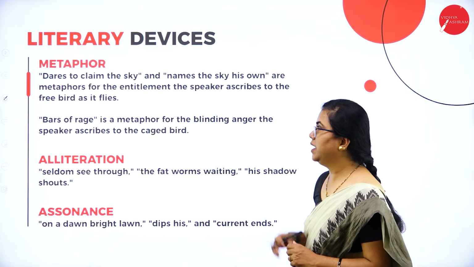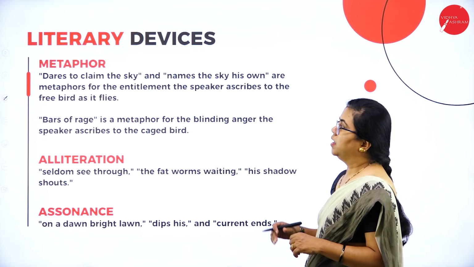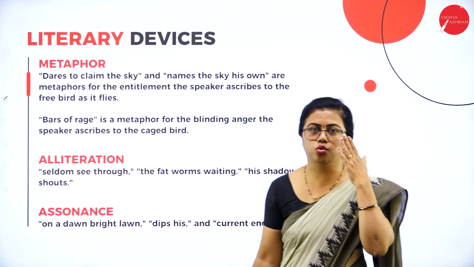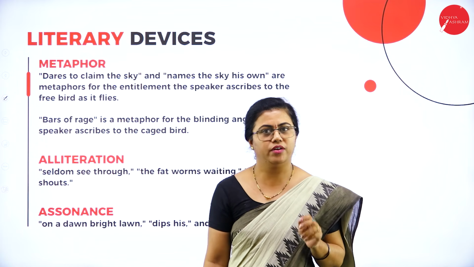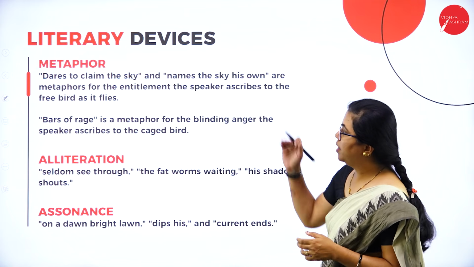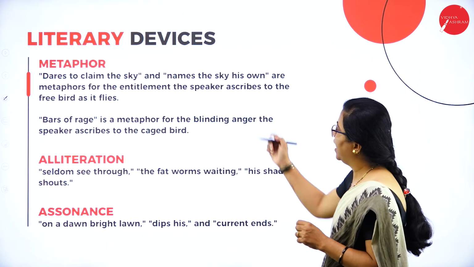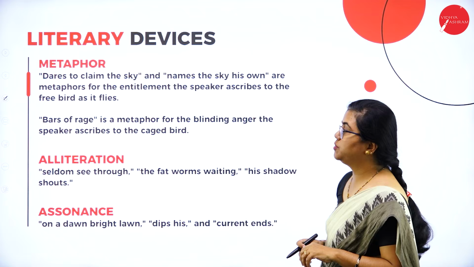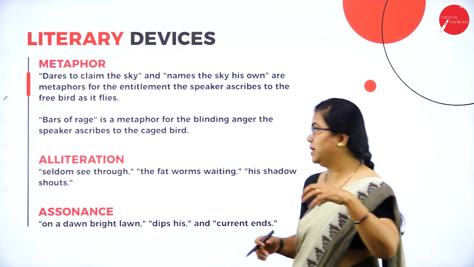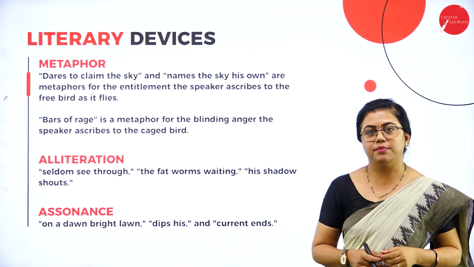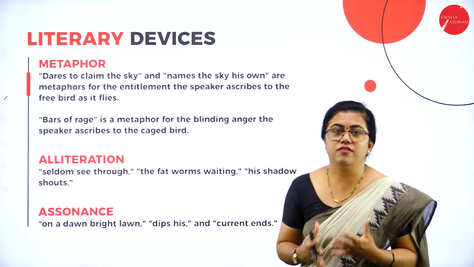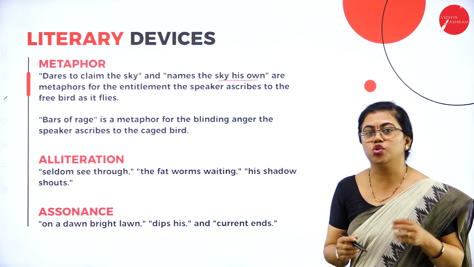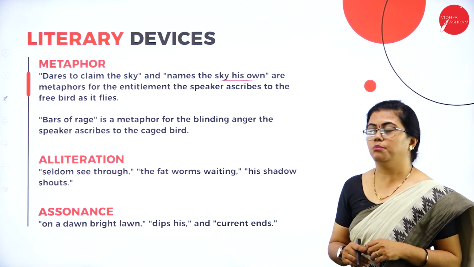Let us have a look at the literary devices that are used over here. Few only I have listed over here because assonance is here, consonants, anaphora and all I just told you orally. So you can just make a note of it whenever you read the poem. So metaphor, dares to claim the sky and names the sky his own. These are the metaphors because of that entitlement the speaker ascribes to the free bird as it flies. The entitlement means as it flies, it dares to claim the sky. Like he is brave enough to claim the sky as its own, or to name the sky his own. So that is a comparison of how brave that bird is.